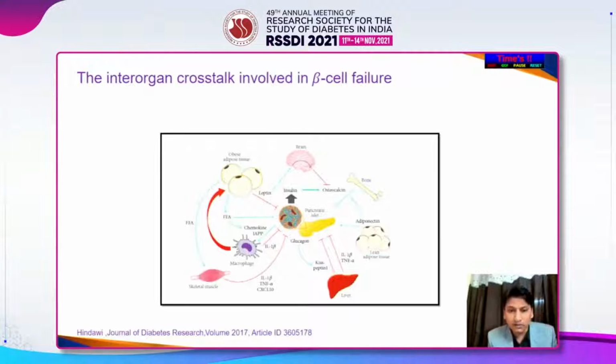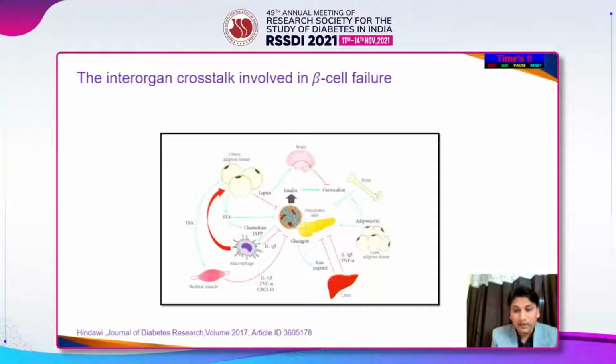Coming to the obese adipose tissue, it secretes leptin. Leptin, as you know, has a deleterious effect on the pancreatic beta cell, but at the level of the brain, it decides how much you eat, whether you eat more or less. And this leptin also has an effect on the osteocalcin, which is produced from the bone. In turn, this osteocalcin has its effect on the beta cells. That is, it is an insulin secretagogue. And making it more interesting, insulin secretion itself controls the osteocalcin. So in diabetic patients, many times we see the bone cycle actually changes.